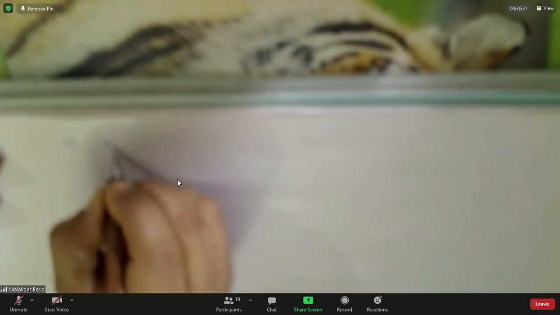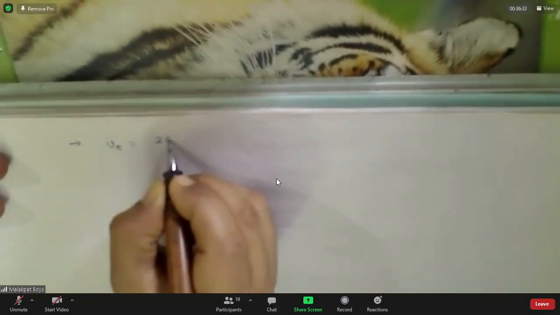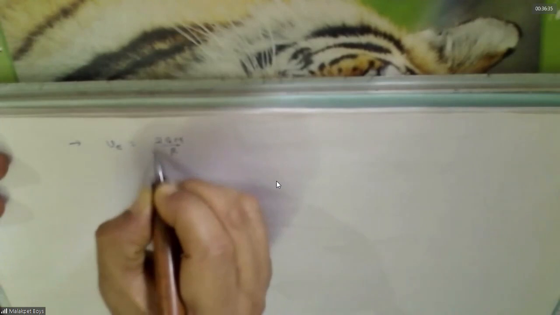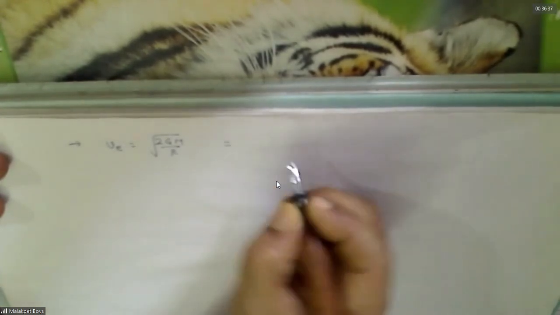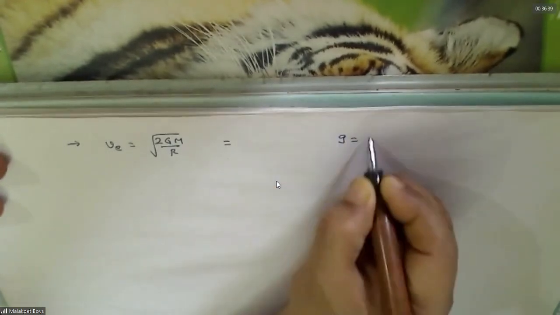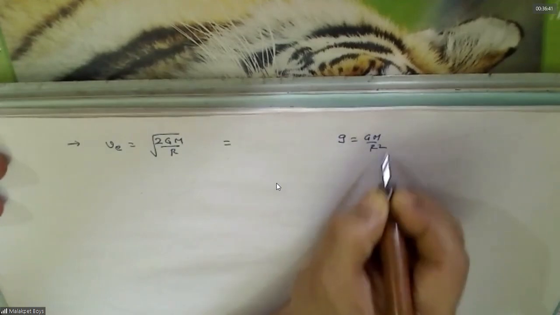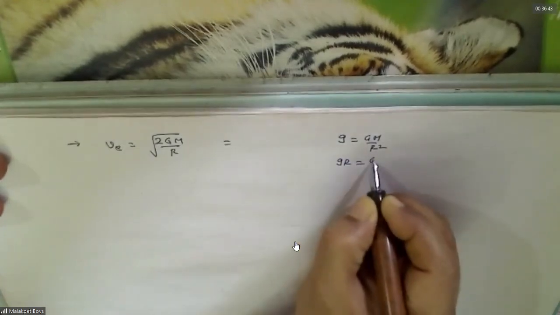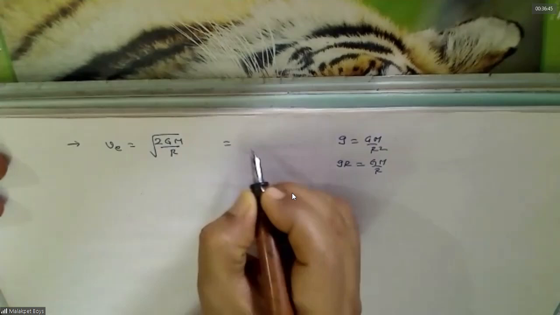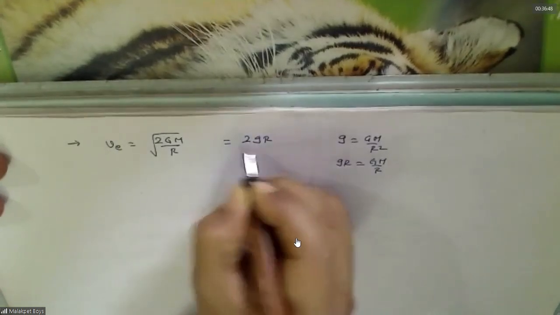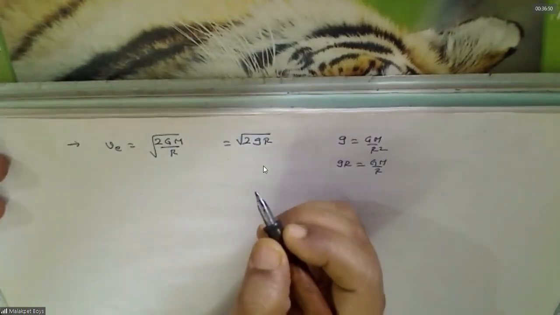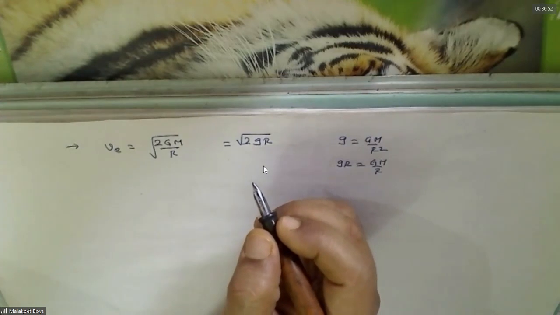Shall I start the discussion? Yes, sir. Complete. What is escape velocity? Root 2GM by R. No, you know what is g? GM by R square. Agreed? Agreed, sir.